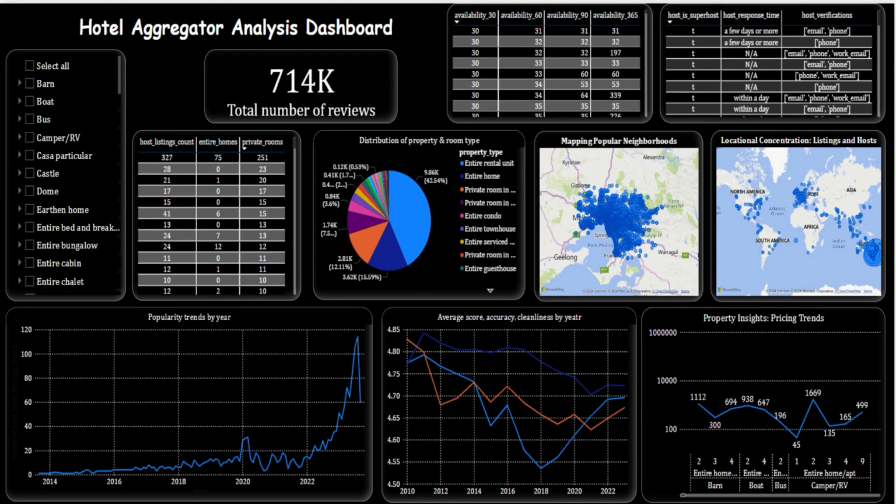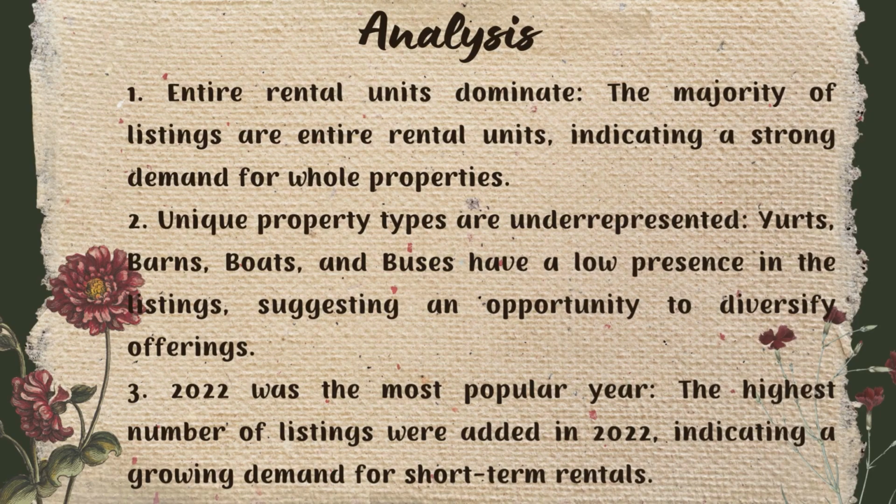Now we see the dashboard of the hotel aggregator dataset. With the use of a slicer, we can see any property's popularity, reviews, price, availability, and host characteristics. In this slide, we discuss the analysis of the dataset.